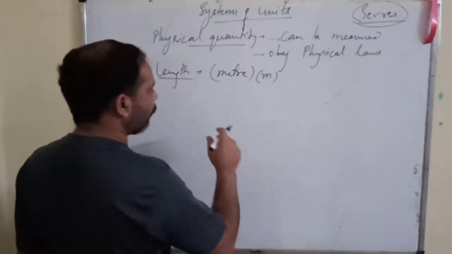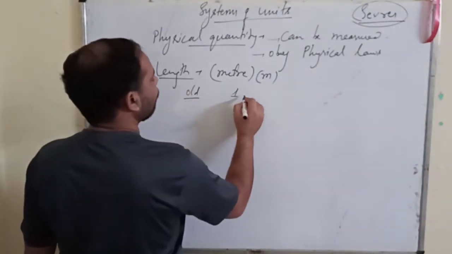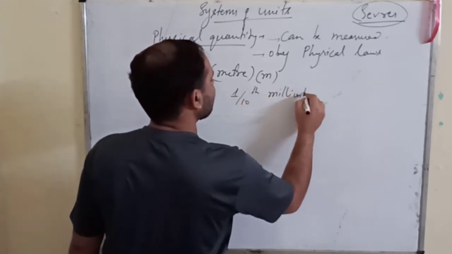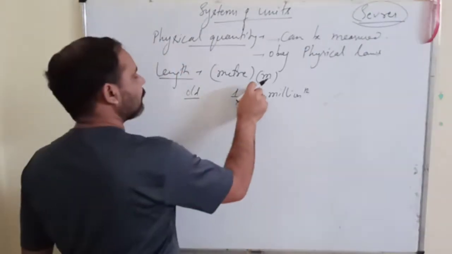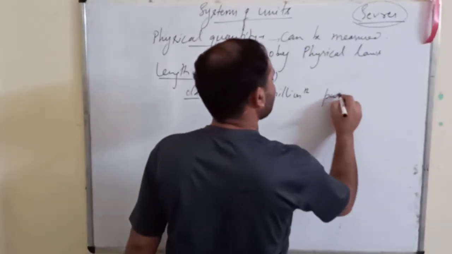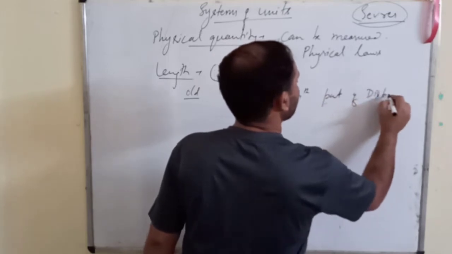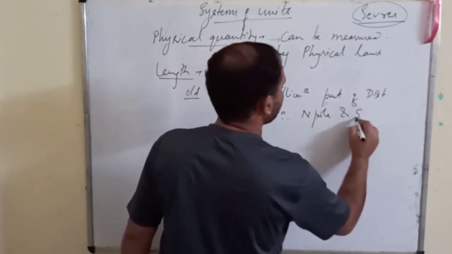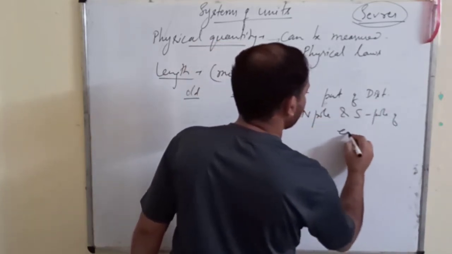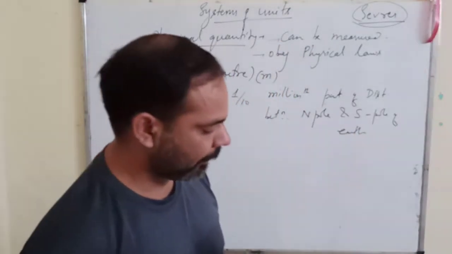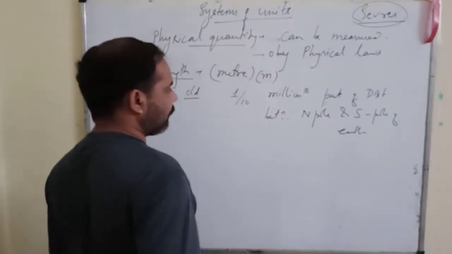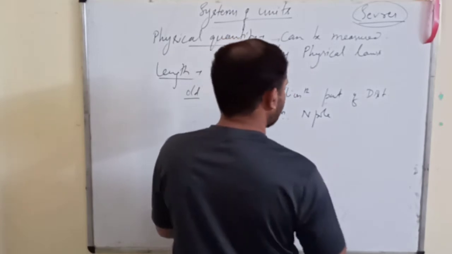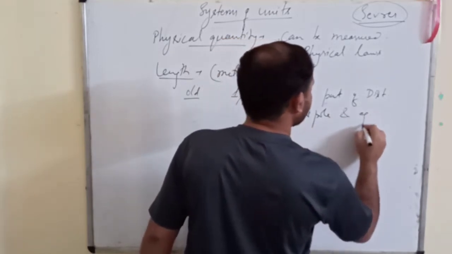Now the old definition was 1 upon 10 millionth part of the distance between the North Pole and the equator.